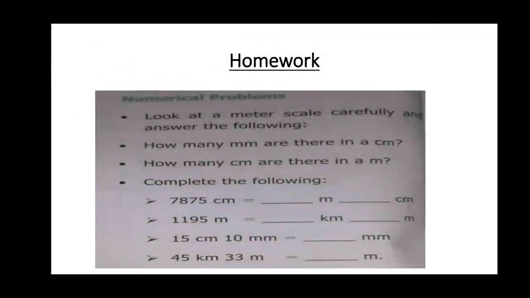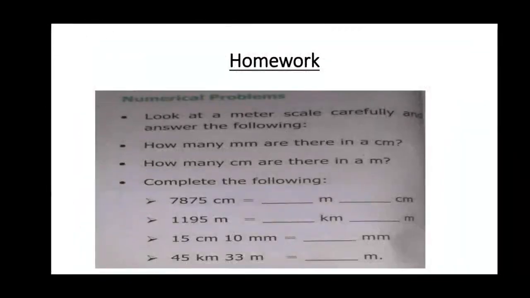Homework. Very important homework. Be careful.